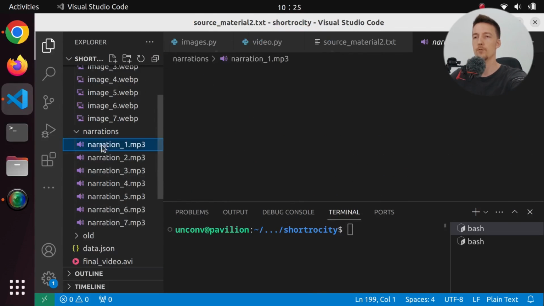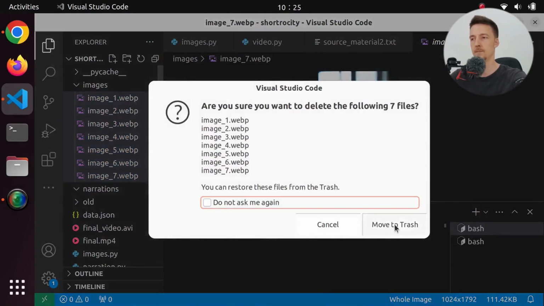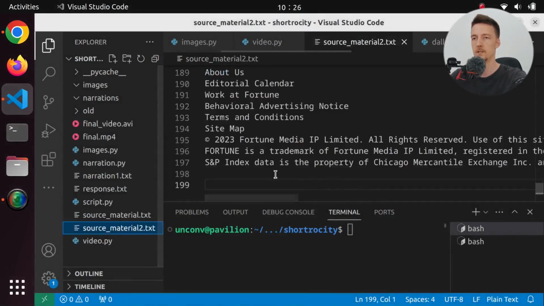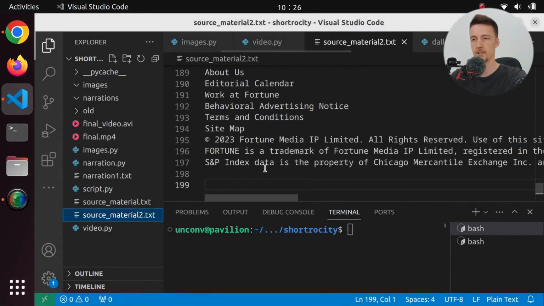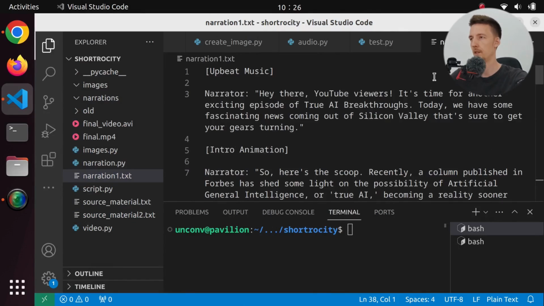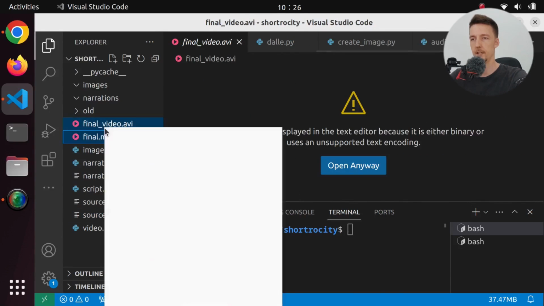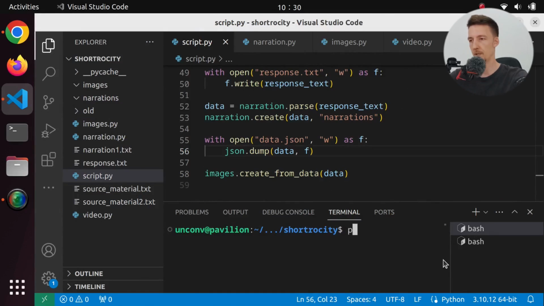I'm going to remove my old narrations from here and my old generated images. And I guess we can delete this data.json and this response.txt. This is just the first narration we did when we were trying out the ChatGPT API, so I will just keep that there. That has nothing to do with what I'm creating now. I will also delete these videos from here. So if I run this script, python3 script.py, it will create a YouTube short for us. Now, this is not finished yet, so we still have work to do, but let's see what it creates.